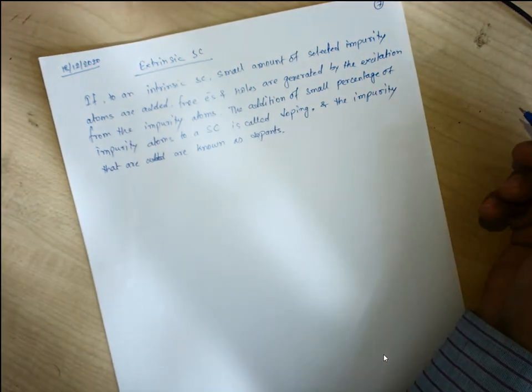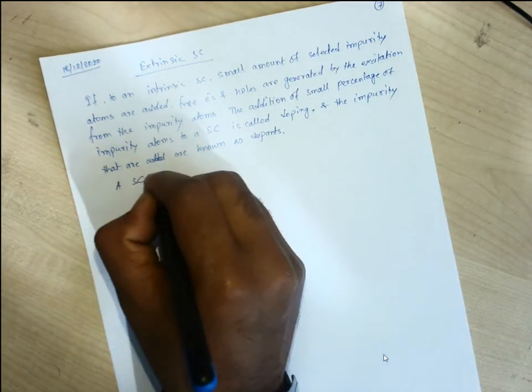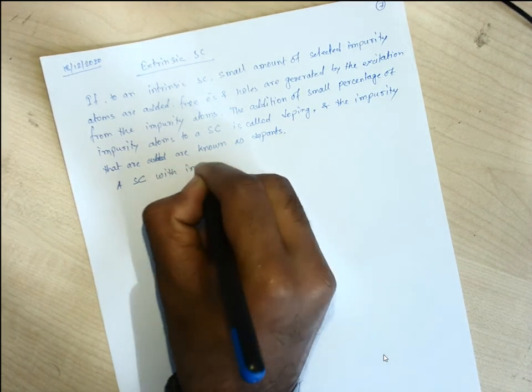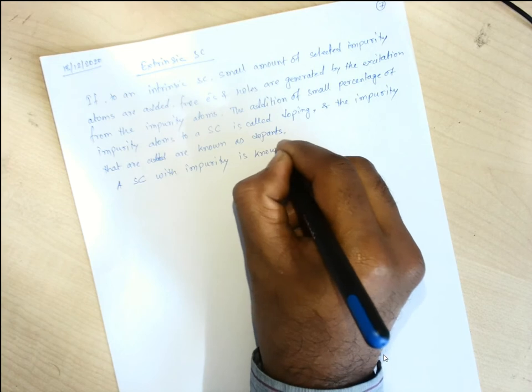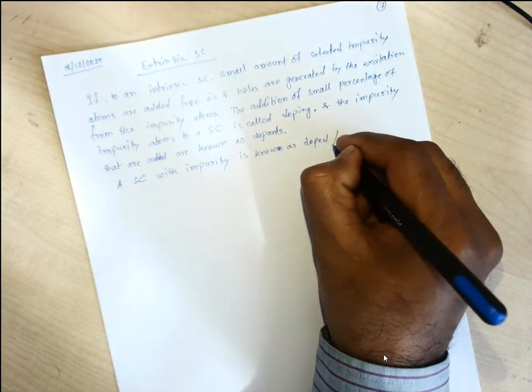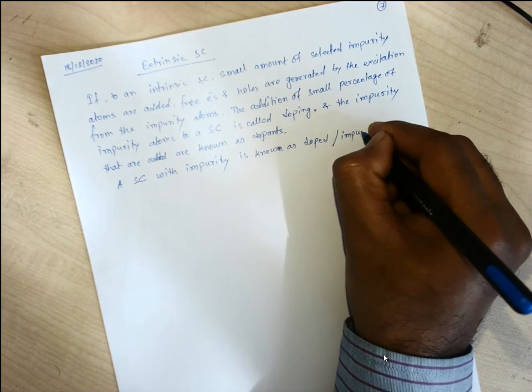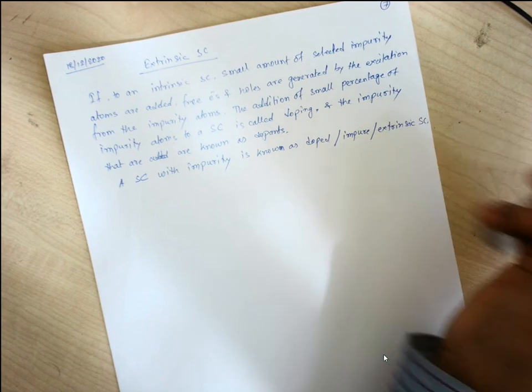So the semiconductor with these impurities is referred to as doped or impure or extrinsic semiconductor. After doping, a semiconductor with impurity is known as doped or impure or extrinsic semiconductor.